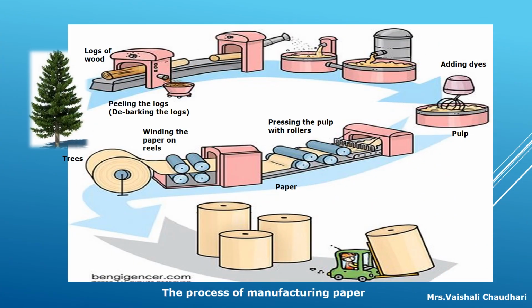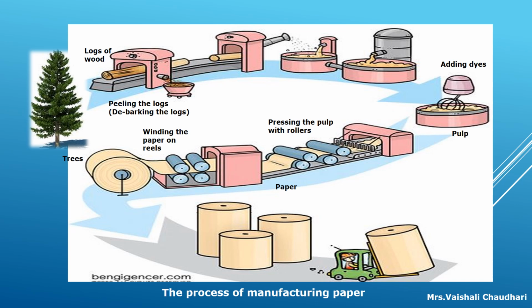Now, how does the production of paper go on? That is the process of manufacturing of paper. Coniferous trees like pine are used to make paper. The bark of the logs of these trees is first removed and the wood is broken into small pieces.